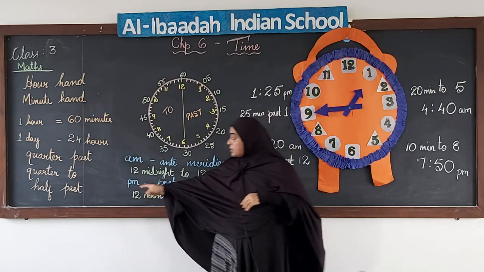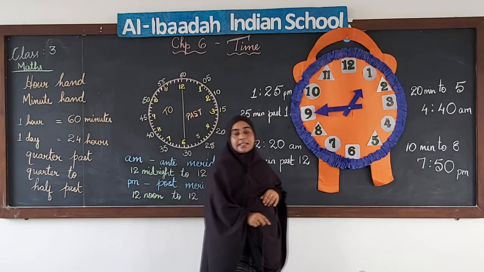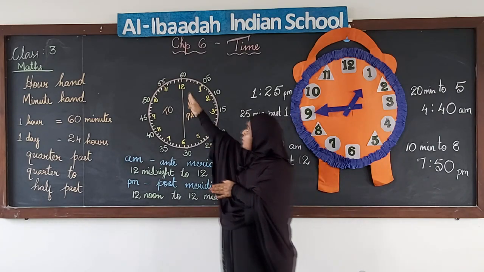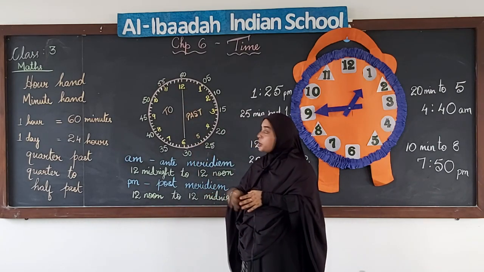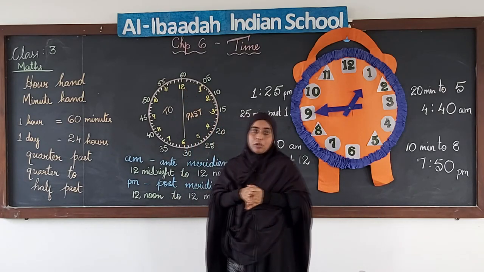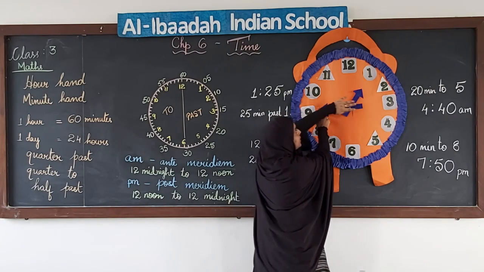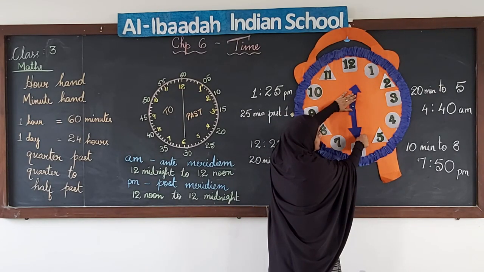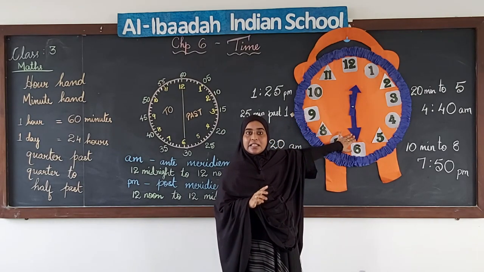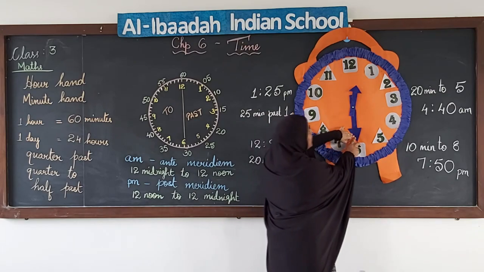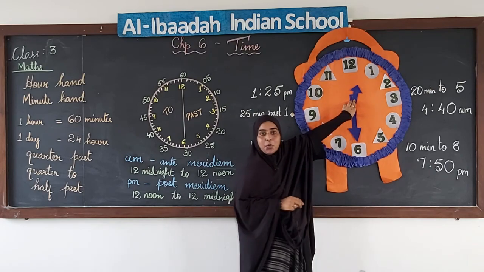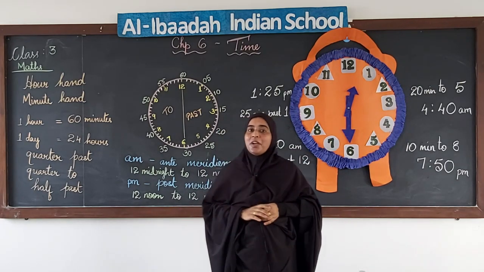Now the next that we have here is half past. Half means half of the clock, right? If we are dividing the clock into two halves, you can see from 12 to 6, it's one half of the clock. So when our minute hand is pointing at 6, half of the clock or half of the hour has finished. Okay? So it will be half past 12. Okay? This is how we read the time. I hope you have understood.